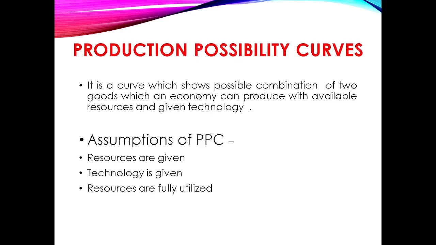Production possibility curves. Every economy has to decide about the allocation of scarce resources in the production of different goods and services. A particular allocation of the scarce resources brings forth a particular combination of goods and services that can be produced in an economy. The allocation of resources can be done in many different ways, and these different ways produce different combinations of goods and services.